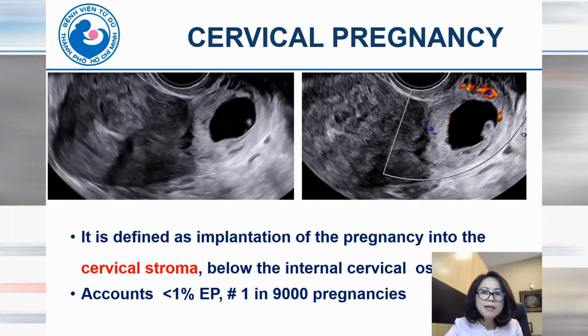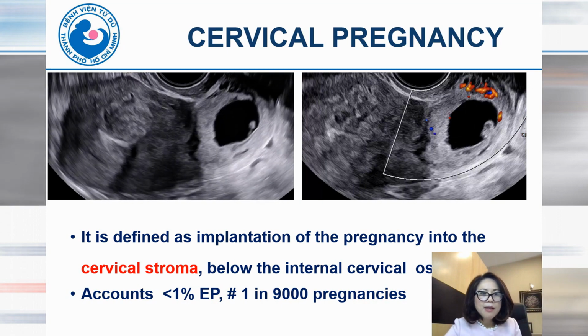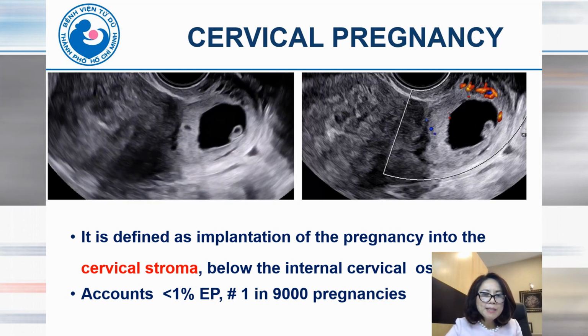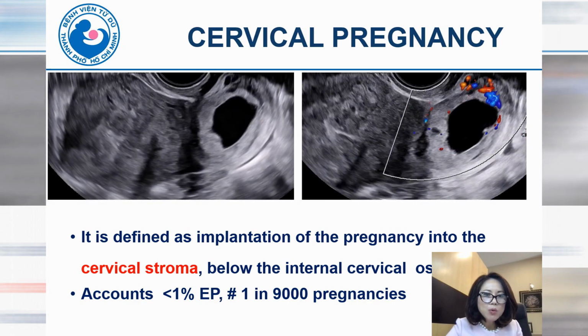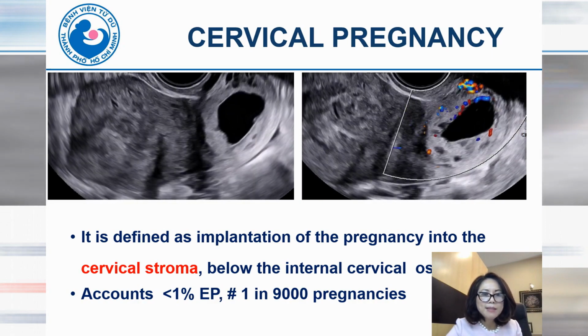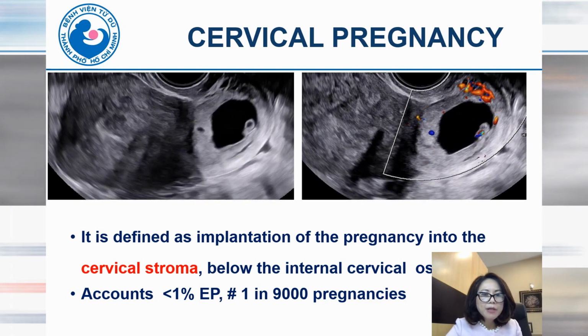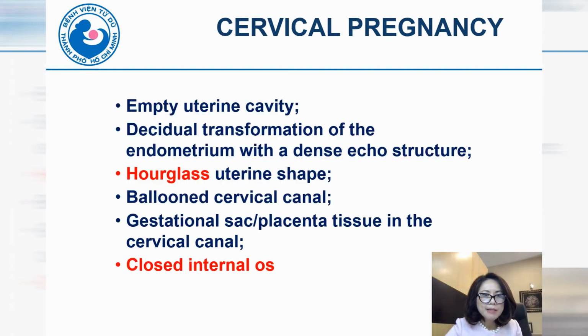Cervical pregnancy is another rare type of ectopic pregnancy. It is defined as the implantation of pregnancy into the cervical stroma below the internal os, accounting for less than 1% of all ectopic pregnancies and about 1 in 9,000 pregnancies. Criteria suggesting a diagnosis of cervical pregnancy include an empty uterine cavity, decidual transformation of the endometrium with a dense echo structure, hourglass uterine shape, ballooned cervical canal, gestational sac and placental tissue in the cervix, and the important thing is a closed internal os.